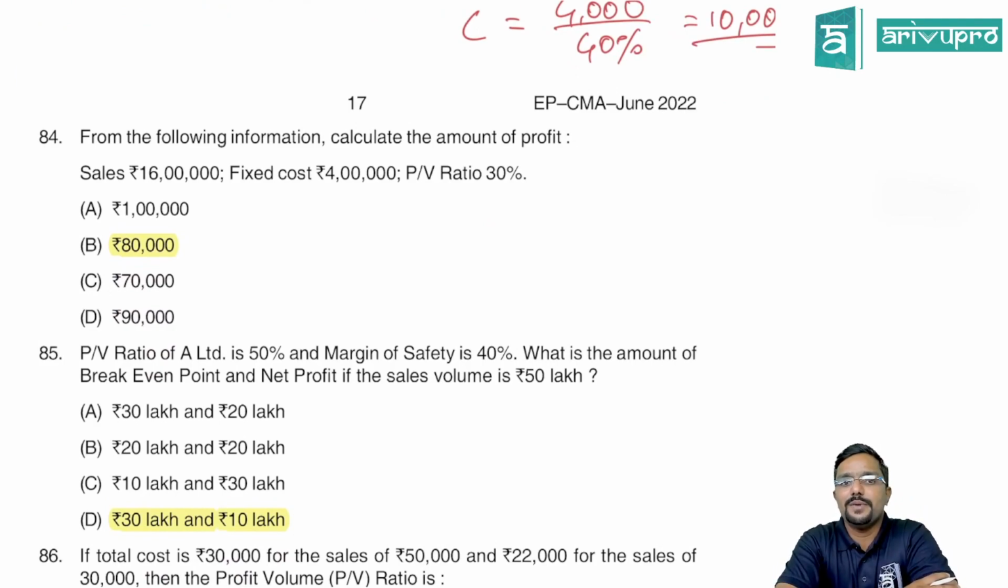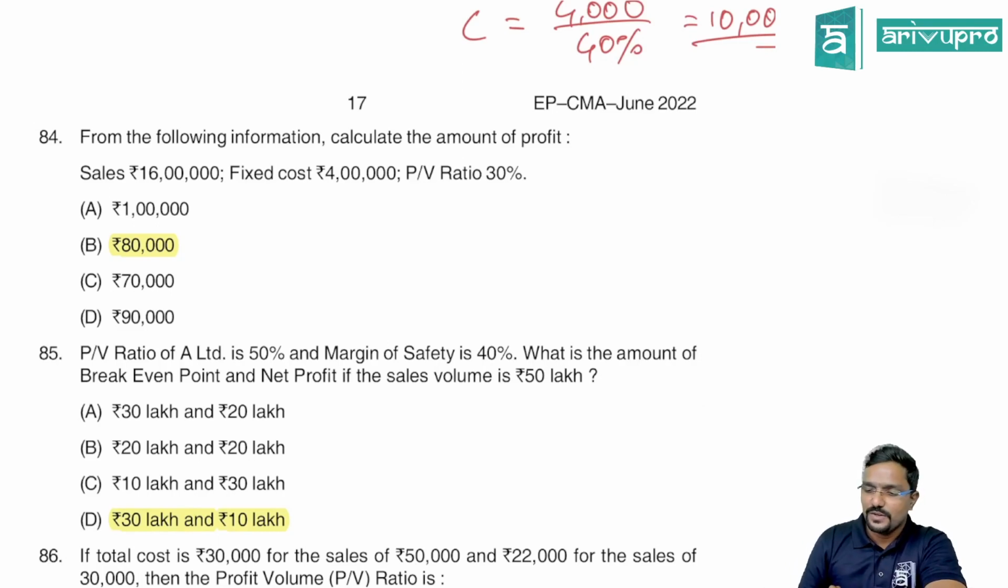From the following information, calculate the amount of profit. Sales is 16 lakh, fixed cost is 4 lakh, PV ratio is 30%. Okay, easy question. So 16 lakh into 30% you do. Straight away you get contribution, 4 lakh 80. From that deduct 4 lakh fixed cost, 80,000. So what is the amount of profit? 80,000. Straightforward question.